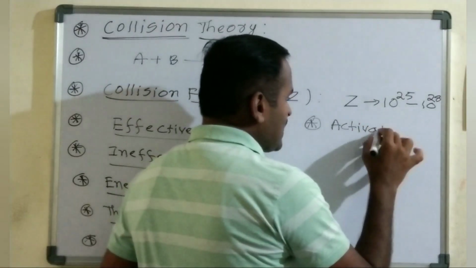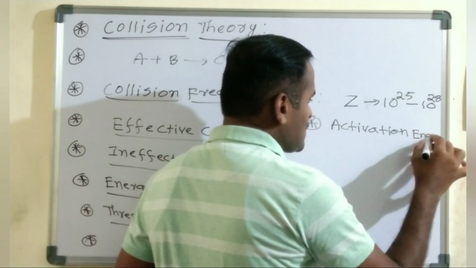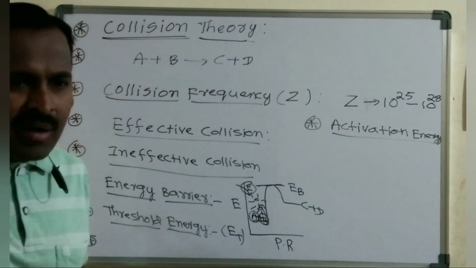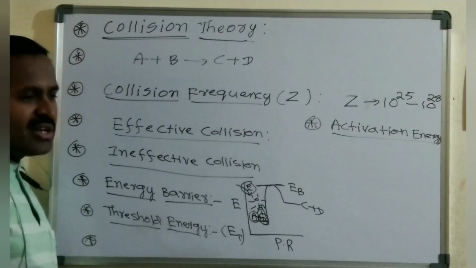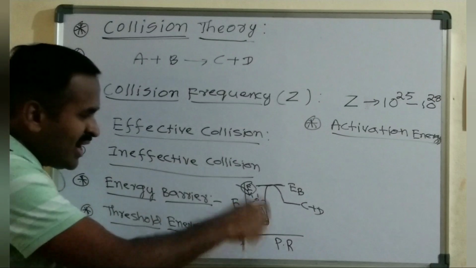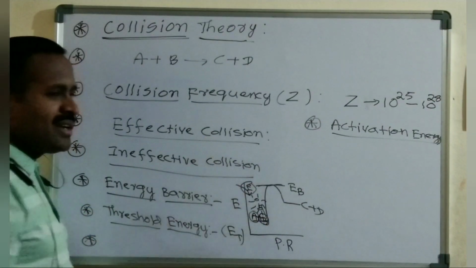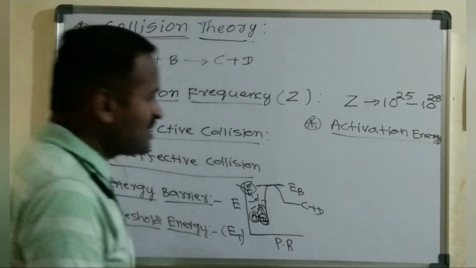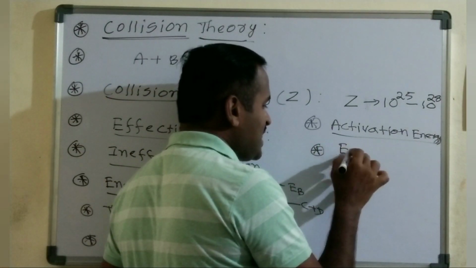Activation energy. What is meant by this activation energy? Activation energy is simply the additional amount of energy that must be supplied to the reactant molecules to make ineffective collisions into effective collisions, to cross this energy barrier, to make the chemical reaction occur. That particular additional amount of energy is the activation energy. This activation energy is represented by the symbol EA, right?